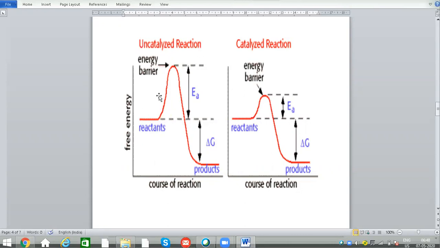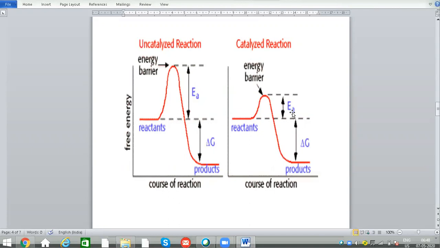Here in the uncatalyzed reaction, the reactants require more energy to reach their peak point. That is called the transition phase. It requires more energy to get into the transition phase. So after getting to the transition phase, only then is it converting into products.